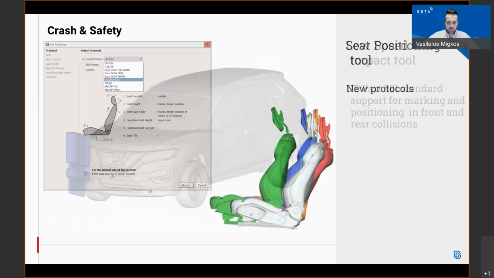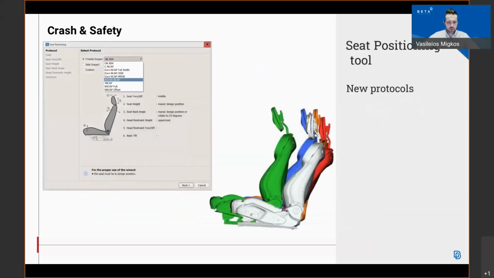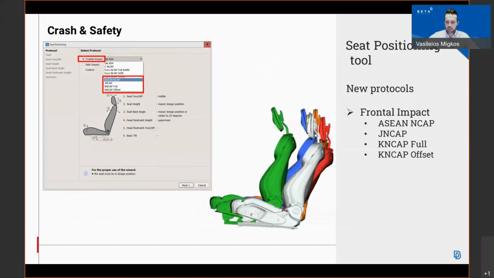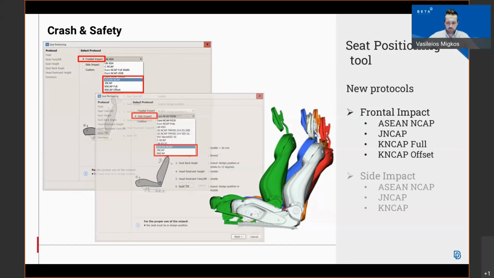In the next tool, the seat positioning tool, we are supporting also new protocols for the front impact: the Asian NCAP, the Japan NCAP, the Korean NCAP full, as well as the Korean NCAP offset. Apart from the front impact, we are supporting also for the side impact new protocols such as the Asian NCAP, the Japan NCAP, as well as the Korean NCAP.